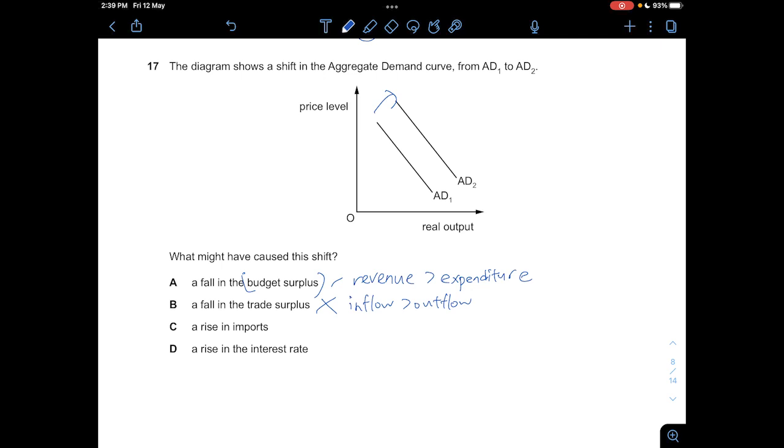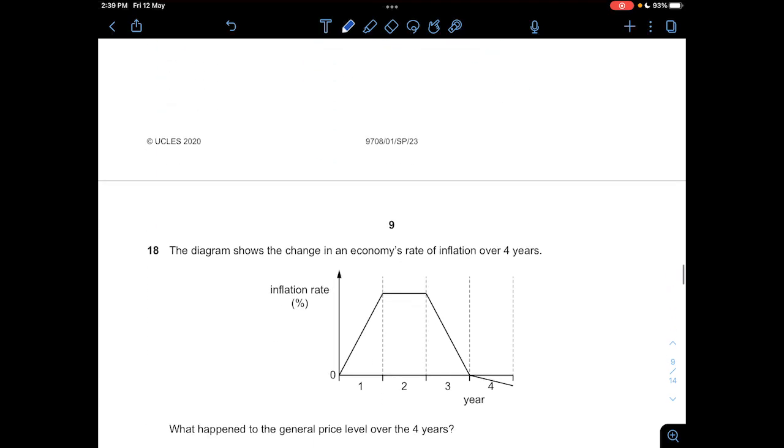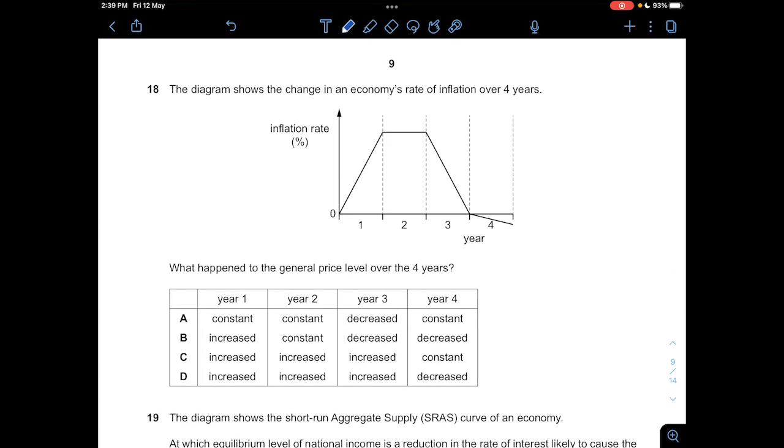And then C, a rise in imports would decrease the aggregate demand. It will not shift to the right because with a rise in imports, like what I mentioned, you are not buying more of domestic goods, right? And then D, a rise in interest rate will decrease AD as well. So D is not correct. So answer is A.